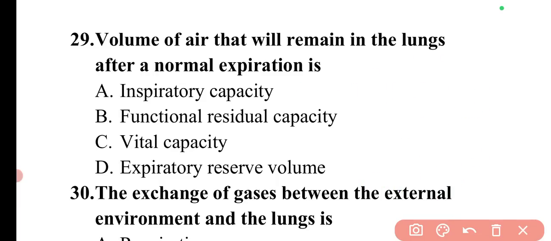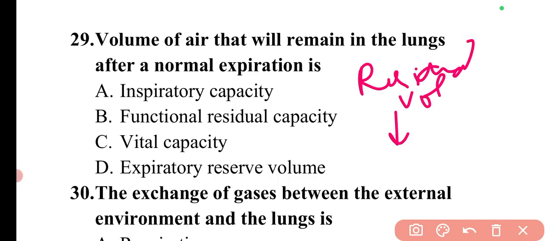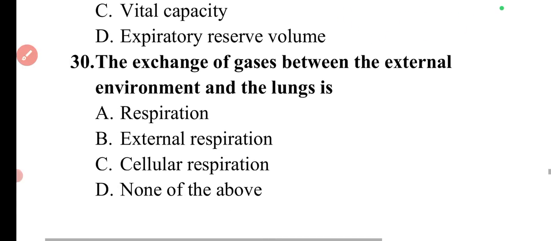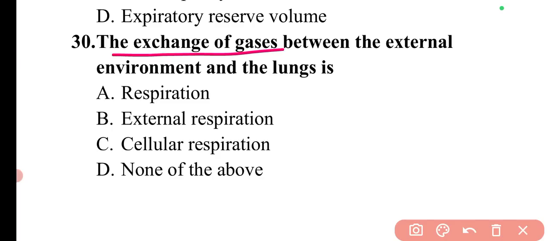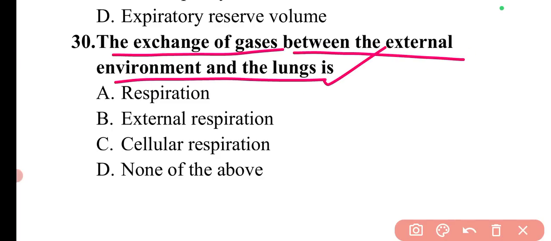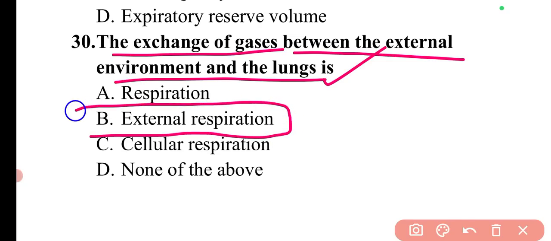Then if I'll talk about residual volume, residual volume is simply the quantity of air remaining in the lungs after a maximal expiration. So these are a few of the definitions. So now we can move to the next question. So the question is the exchange of gases between the external environment and the lungs is. So the gas exchange between external environment and lungs is known as external respiration.